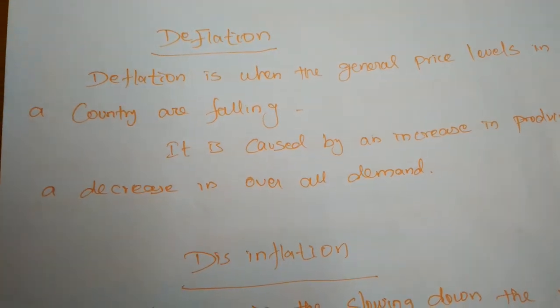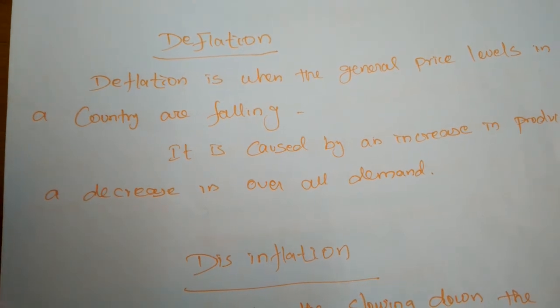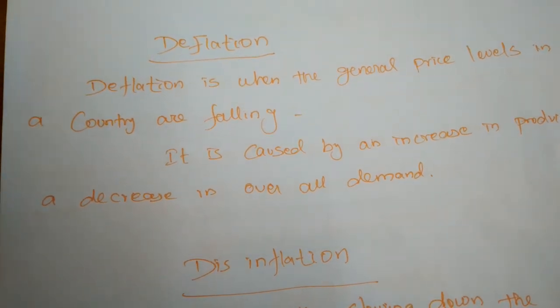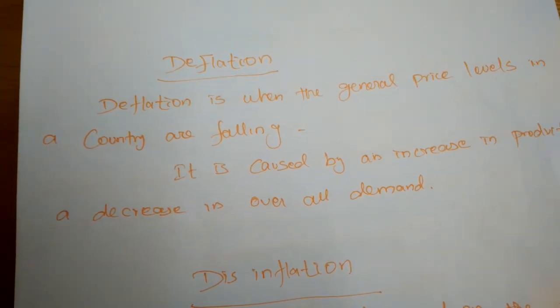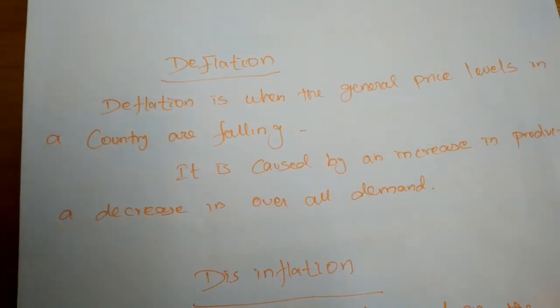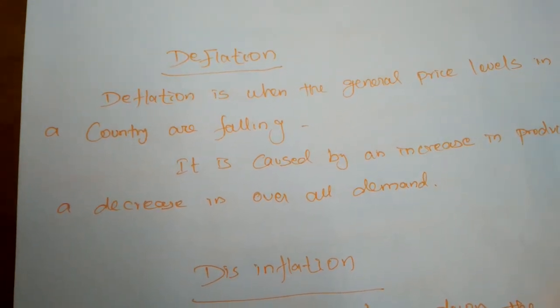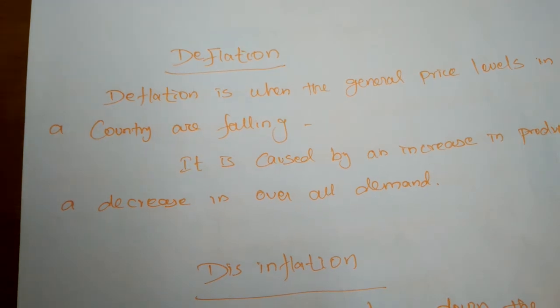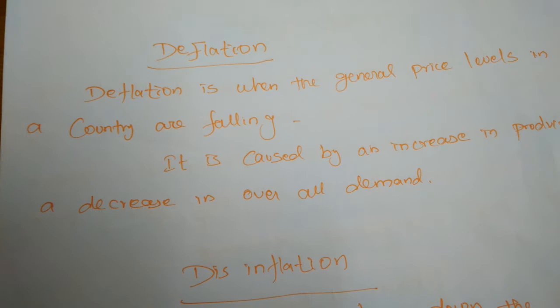Why is the price of commodities falling continuously? If there is no money in the consumer's hand, the supply of commodities may be higher, but the people don't have the money to purchase those commodities due to unemployment, and there is no economic growth. The trade cycle also will be in the phase of depression.